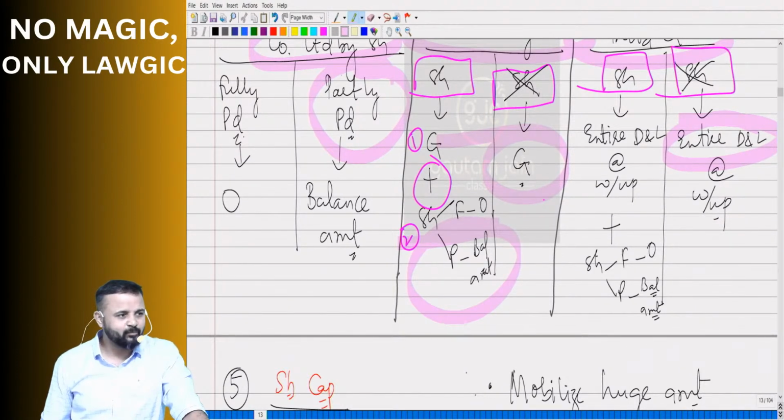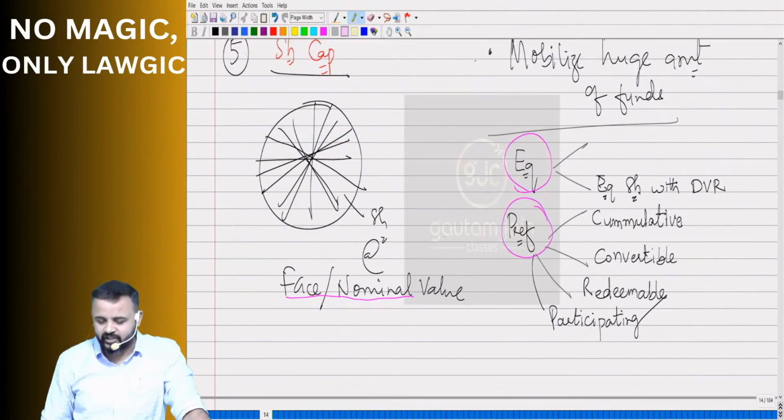So the capital of the company is divided into shares. Good. Divided into equal parts, small parts. Each part is uniform and is called a share. Don't say "shear". People say share market. It's not share market, it is share market. Anyways. So the capital of the company is divided into what?